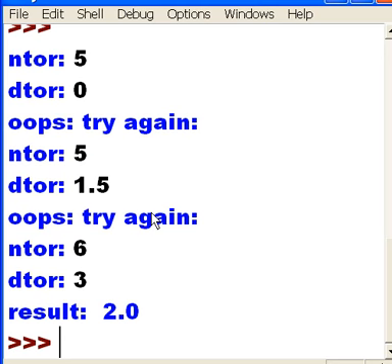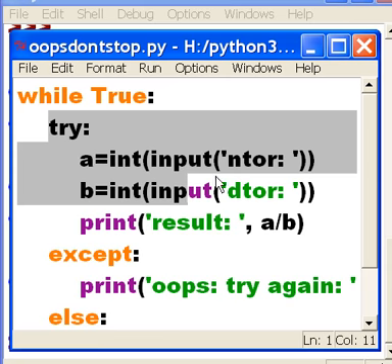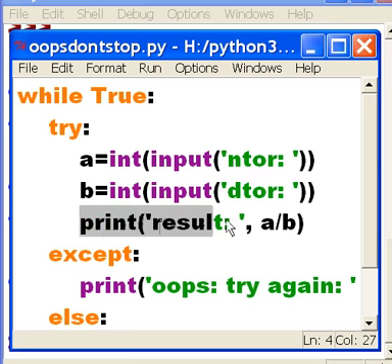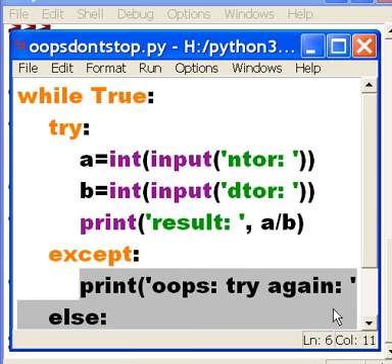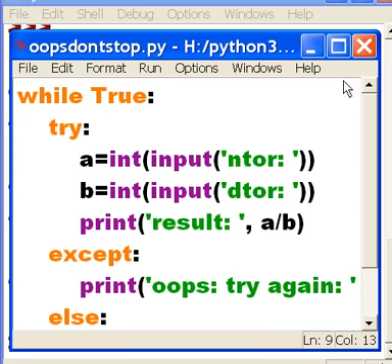Well, one more time, let's look at that code and make sure we understand that. Here's the overall loop. While it's true, do the following. Try. And I get input from the user, convert it into an integer, assign it to A. Same thing I do with B, except I get the denominator. Then I print out the results, A divided by B. If there's a goof, print, oops, try again. Else, break out of there. If there's no goof, break out of there.